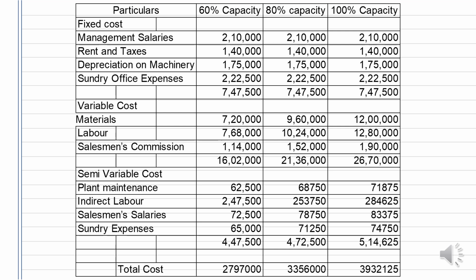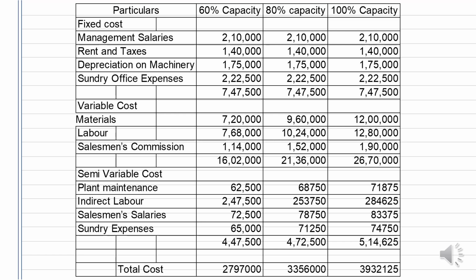The easier option is, since I know 6 lakh is for 50%, in mathematics there is a very simple formula. When you know a value and its percentage, you just do value divided by percent, you get 100%. To illustrate, if I know that 6 lakhs is the cost for 50%, what I do is 6 lakh divided by 50% and I arrive at 12 lakhs. So once I know 100% value, I calculate 80, I calculate 60, so on and so forth for labor and salesman's commission.